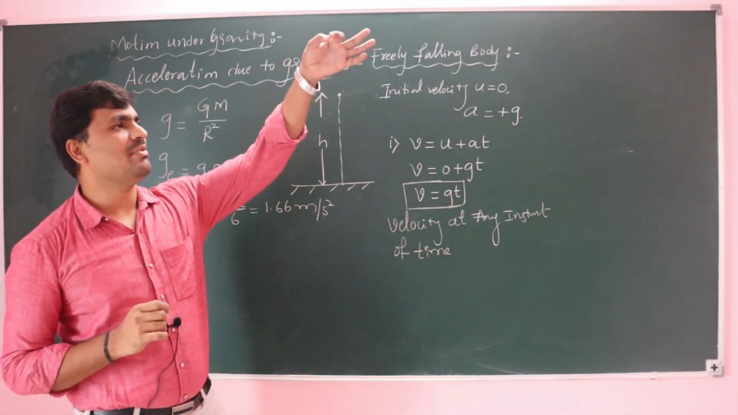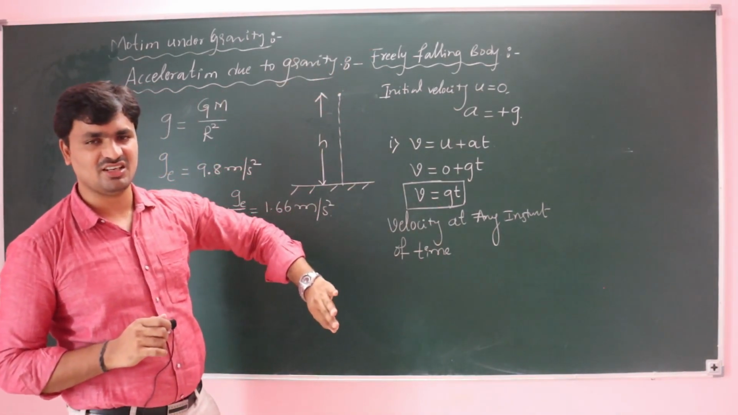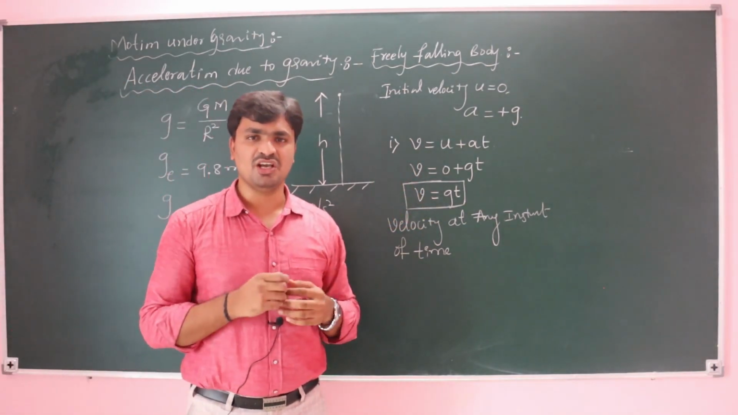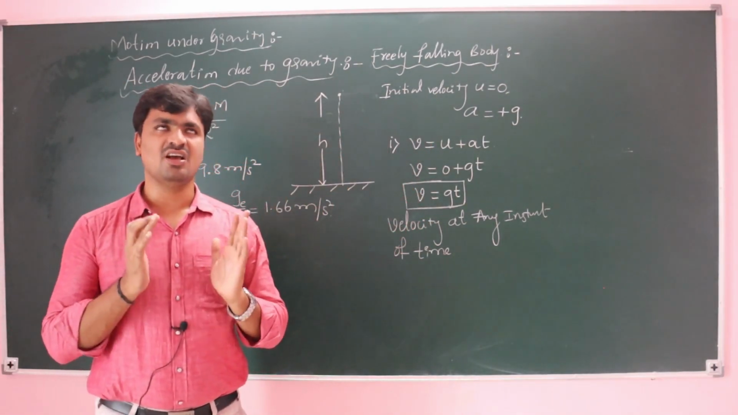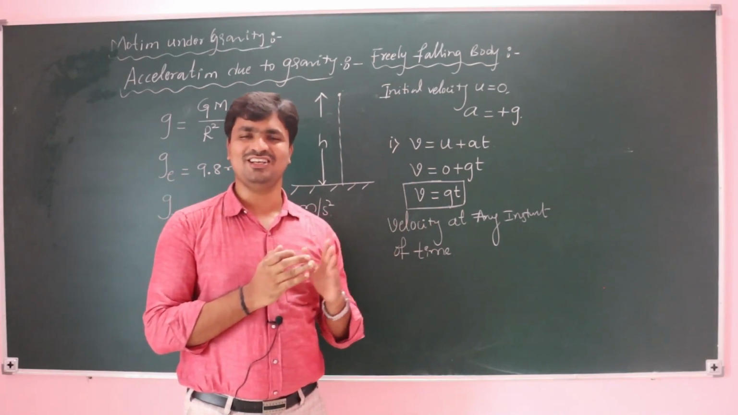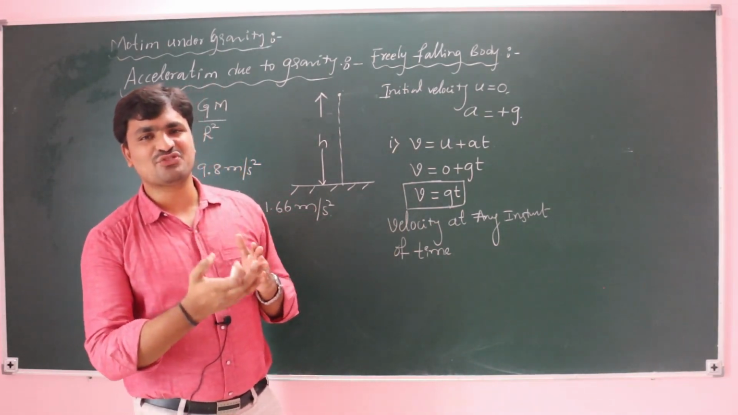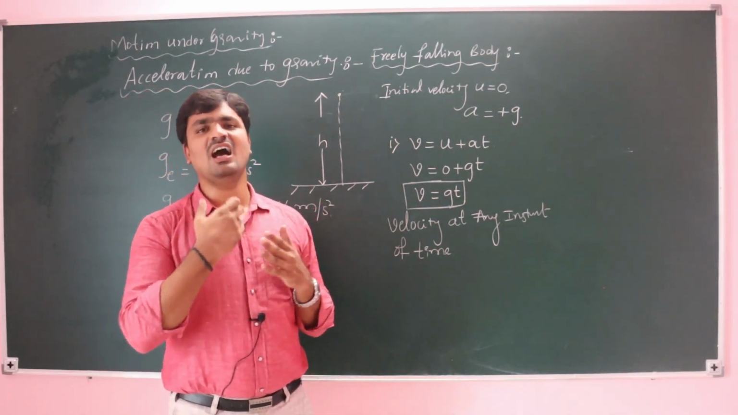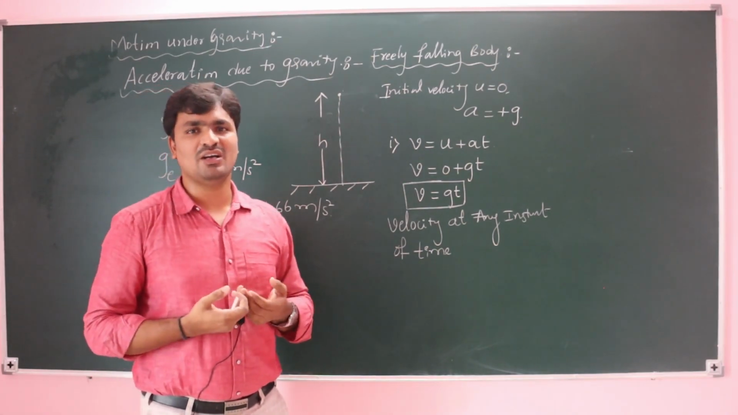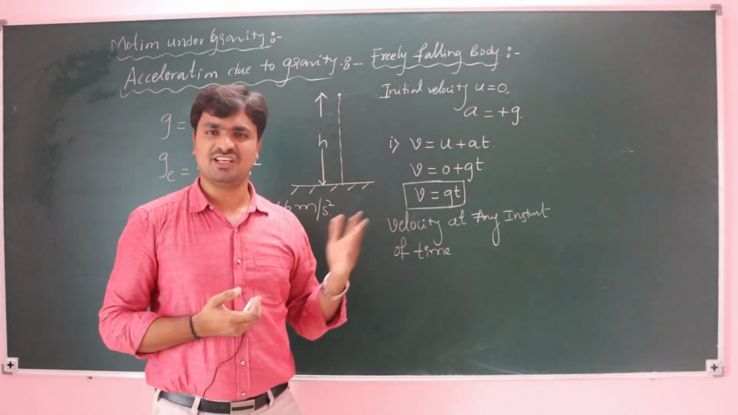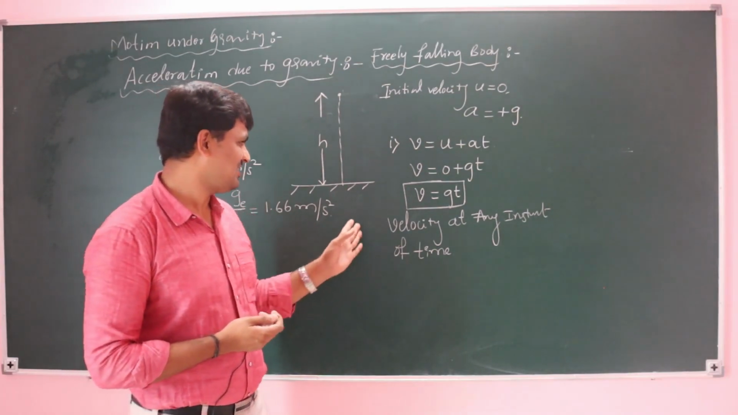It means a body is dropped. After 5 seconds, what is the velocity? 5 into g, that is 50. After 1 second, what is the velocity? g into t. After 100 seconds, what is the velocity? Whatever time you take, multiplied by g, you get the velocity expression.